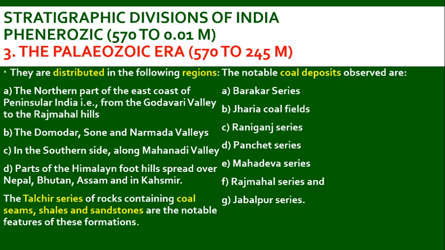Next, they are distributed in the following regions. The northern part of the east coast of peninsular India, from Godavari Valley to the Rajmahal Hills, the Damodar, Son, and Narmada Valley. On the southern side along Mahanadi Valley, parts of the Himalayan foothills spread over Nepal, Bhutan, Assam, and in Kashmir. The Talcher series of rocks containing coal seams, shales, and sandstones are notable in this region. The notable coal deposits are available in Barakar series, Jharia coalfields, Raniganj series, Panchet series, Mahadev series, Rajmahal series, and Jabalpur series.